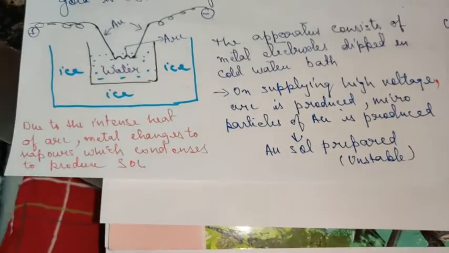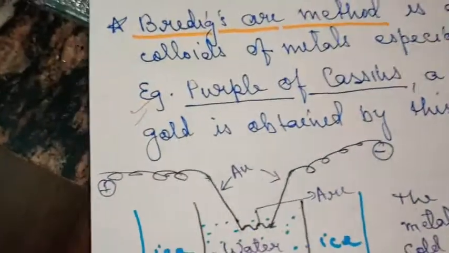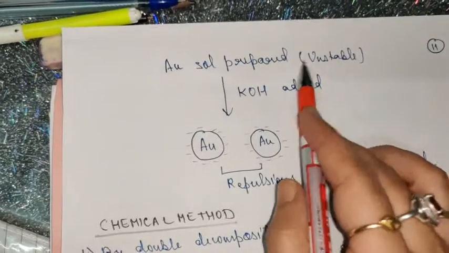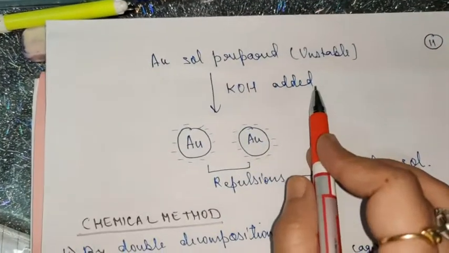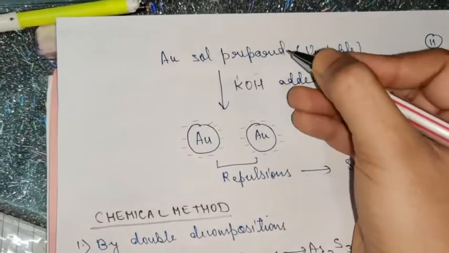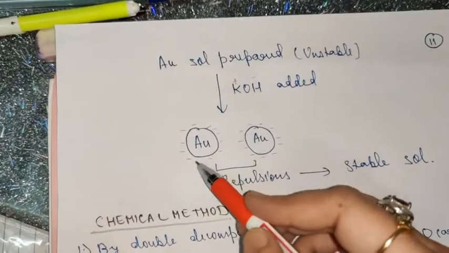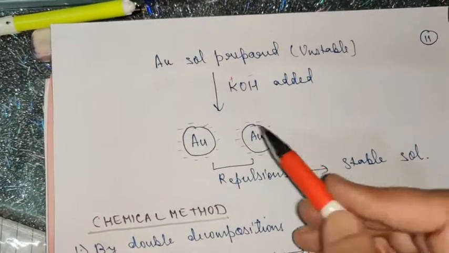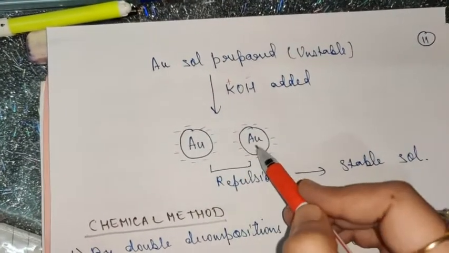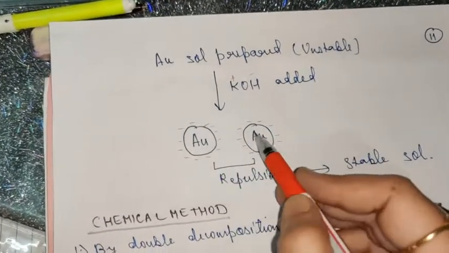But this gold sol is unstable. It will have a tendency to settle down at the bottom. So as to make it stable, another electrolyte is added, which is KOH. To this unstable gold sol, KOH is added. Now what this KOH does, when it is added, it dissociates to K plus and OH minus. So this OH minus surrounds the gold particle from the outer side, and this side also. I have shown you here only two gold particles, otherwise there are many such gold particles, each surrounded by hydroxide ions. Now each has negative charge.